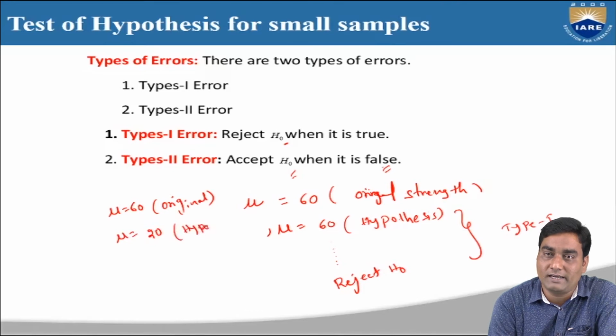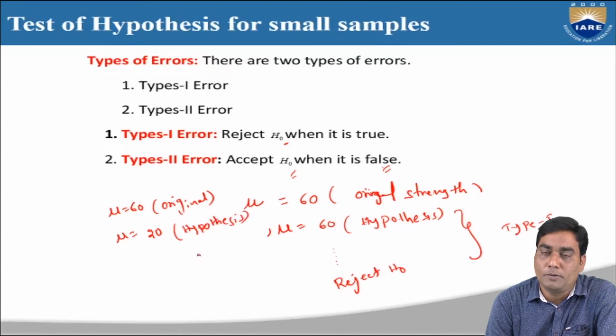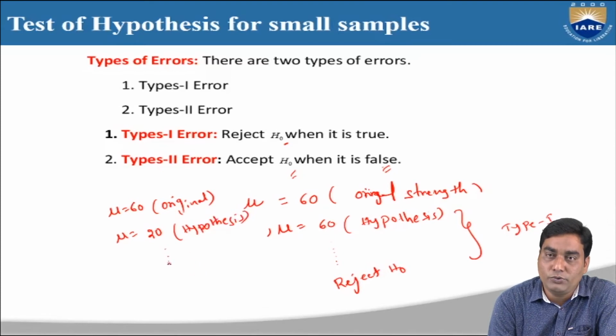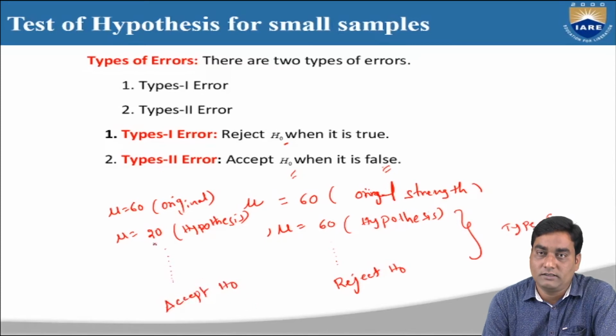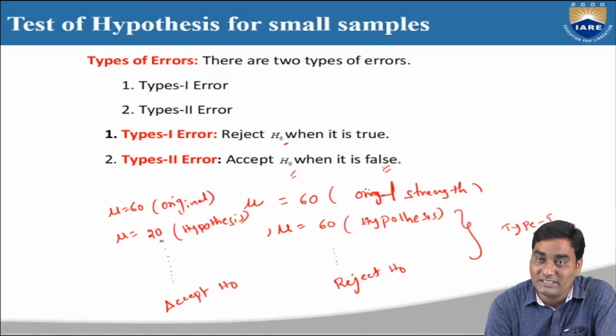This is my assumption or hypothesis. This is my statement, mu equal to 20. While doing the procedure, my conclusion is, in case I accept H naught, that means I am accepting this one.